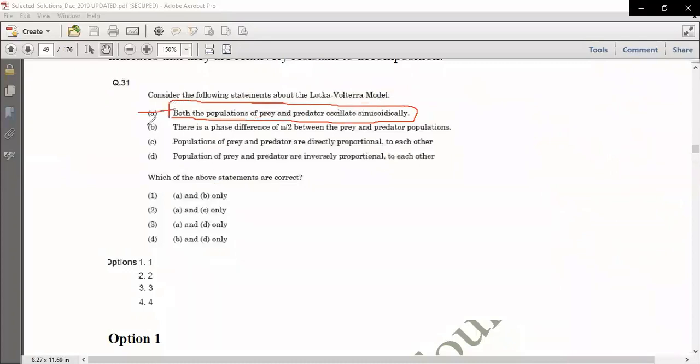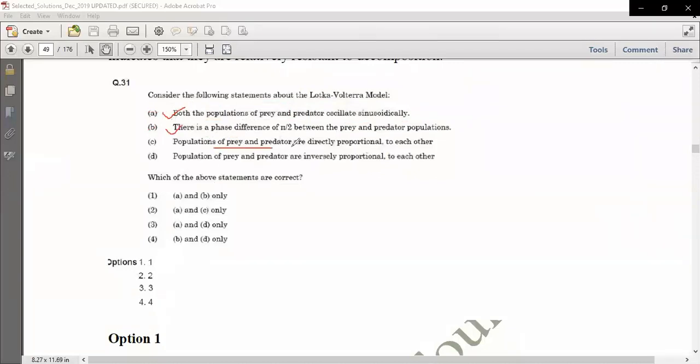Then the second statement says that there is a phase difference of pi by 2 between the prey and predator population. Absolutely correct, because one follows almost a sine curve, and there is a phase difference of pi by 2. There is a 90 degree difference between the two waves, which we represent diagrammatically on the graph. So both statements are correct: A is true, B is true.